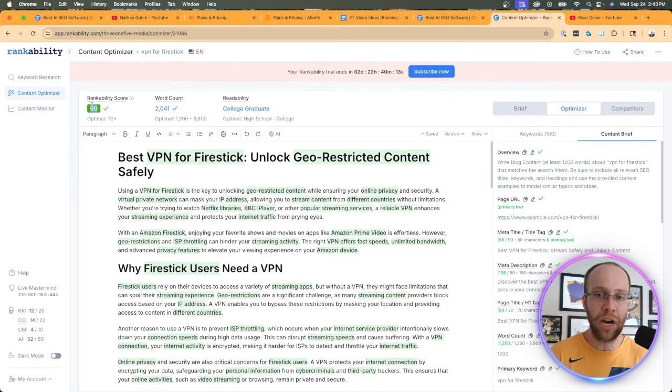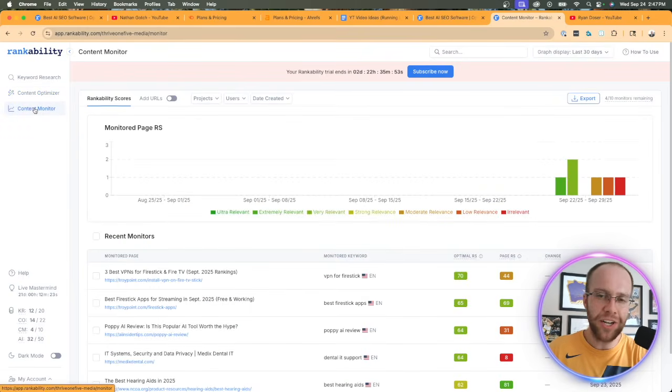And if that is a priority for you, which, if you're doing high-value SEO, on-page SEO definitely should be, that is where Rankability shines. I also like the content monitor feature. That's a very good high-level overview of your money pages in terms of content quality and relevance. It's a good reminder and warning of what particular pieces of content need updating in order for you to continue to compete in competitive Google search results. So I like that as well.